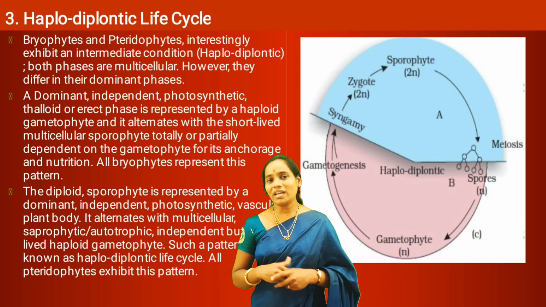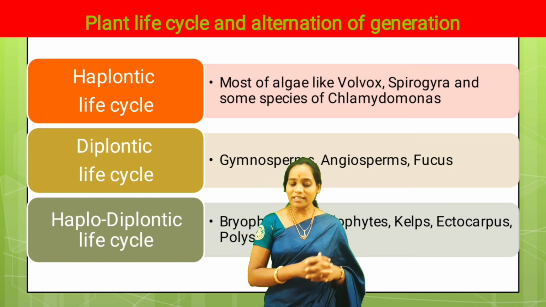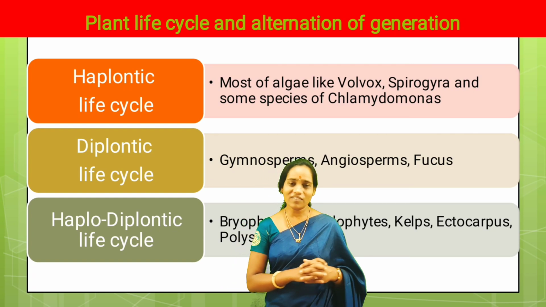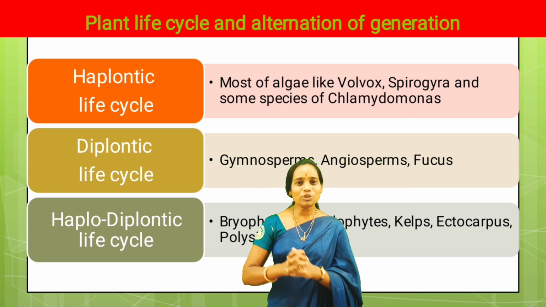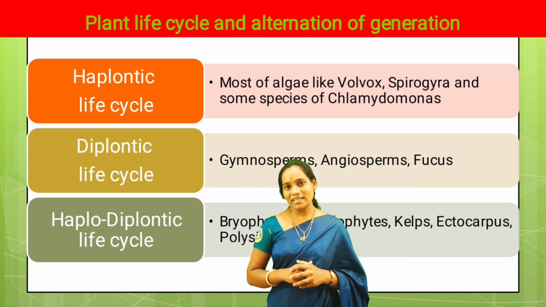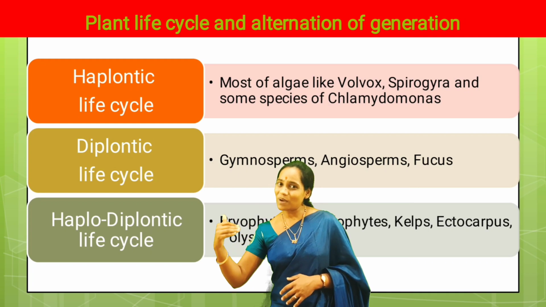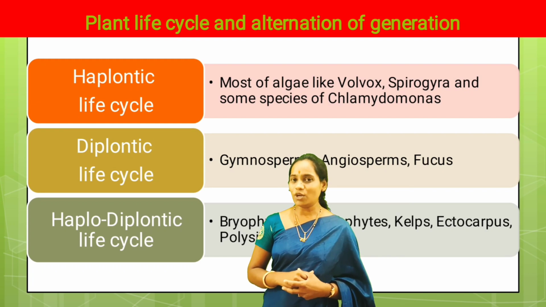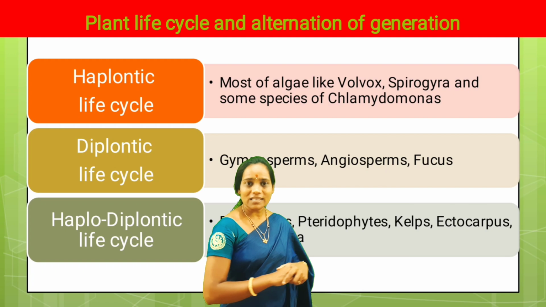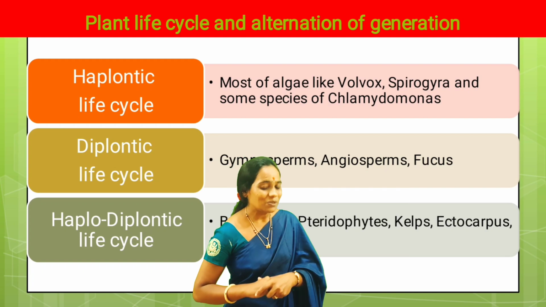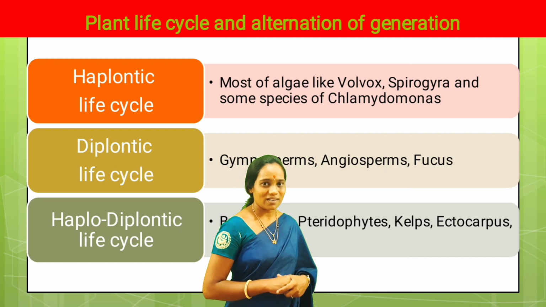Let us take one example again. Remember, there are three life cycles. The first is the haplontic life cycle, usually observed in lower plants like algae: Volvox, Spirogyra and a few species of Chlamydomonas.